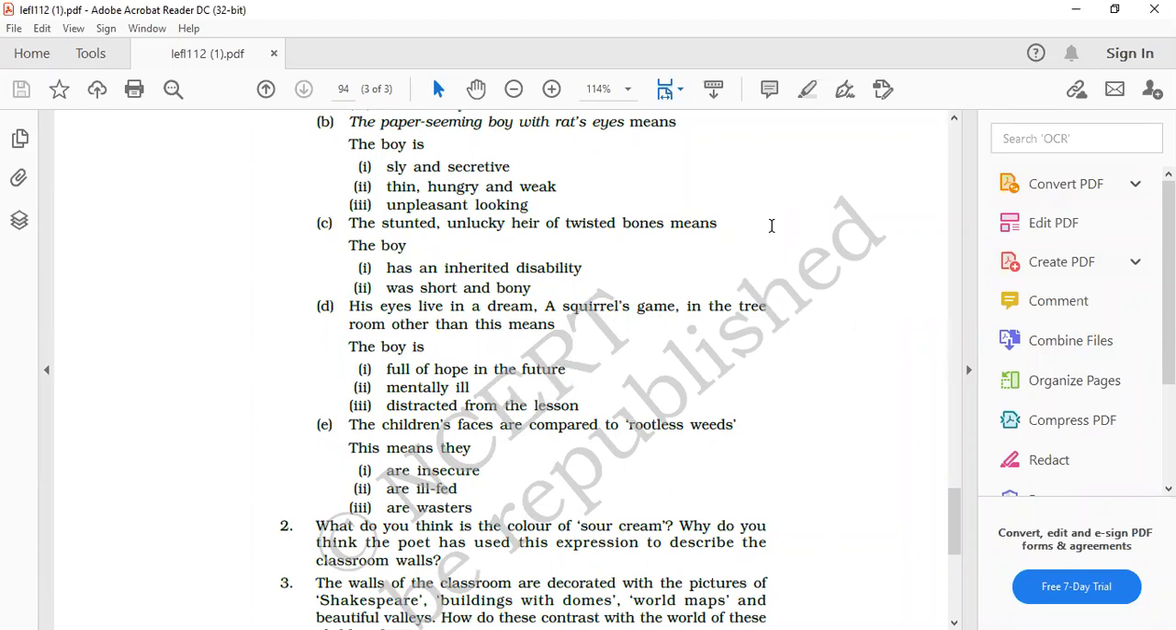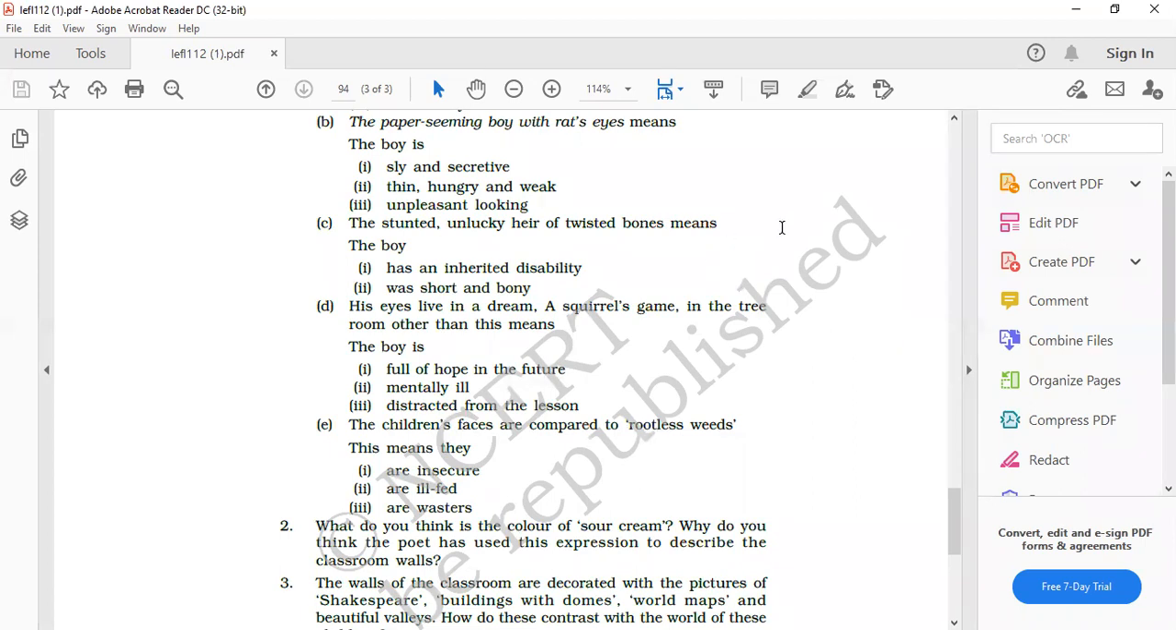No. His eyes live in a dream, a squirrel's game in the tree room. Other than this means, what does it mean? That the boy also wants to have the same type of freedom as the squirrel was having, going inside the hollow space of the tree and coming out according to its own will. What does it show? That the boy is full of hope in the future. He also has a dream, just like the squirrel getting freedom. Clear?